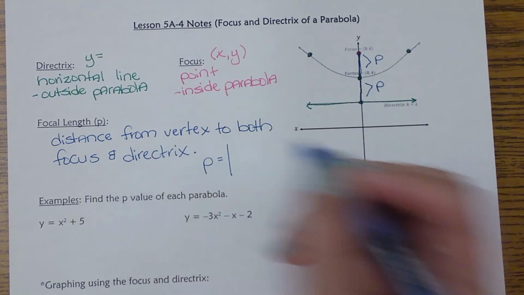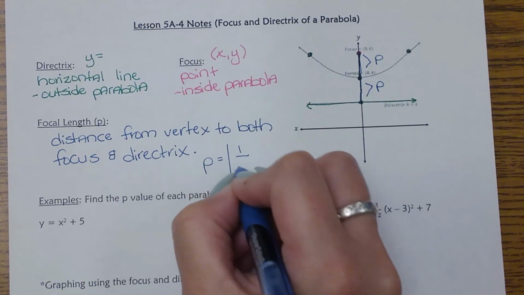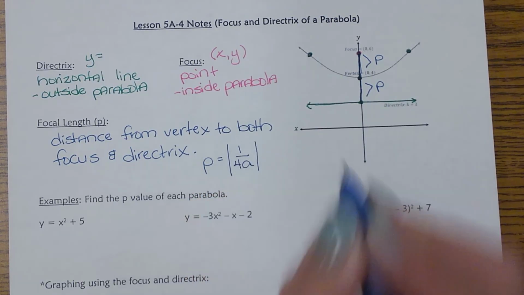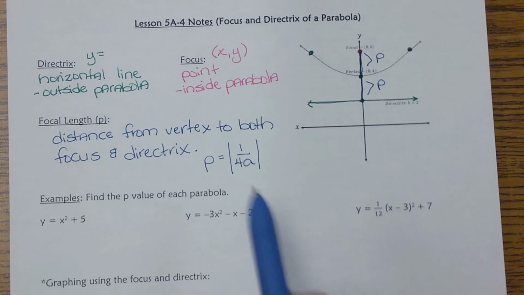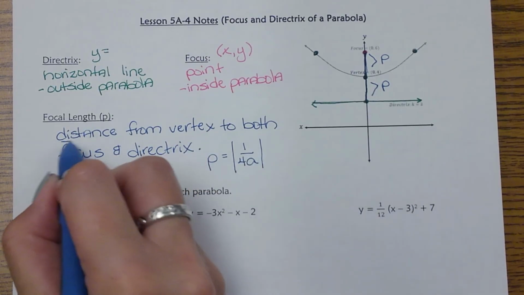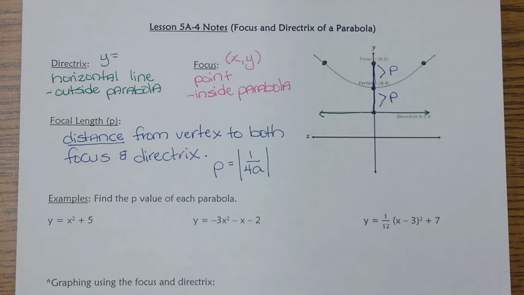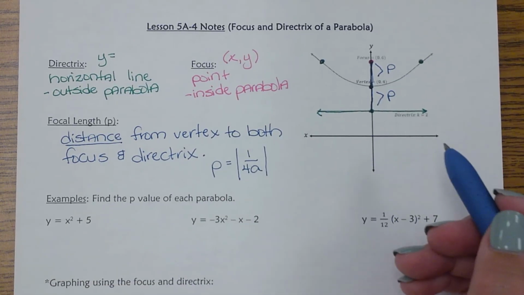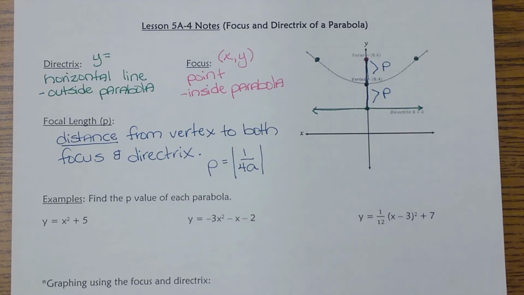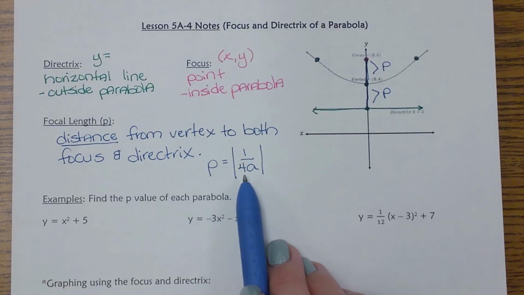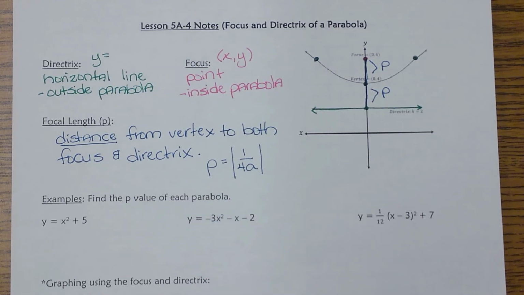Okay, it's going to be the absolute value of 1 over 4 times a. And the reason it's the absolute value, remember, the focal length is distance. And when I'm talking about distance, I'm not going to have a negative distance. Even if I go backwards, I'm still going a distance, and it's always going to be positive. So that's what we need to remember right here. Anytime I'm finding the focal length, your answer is always going to be positive.